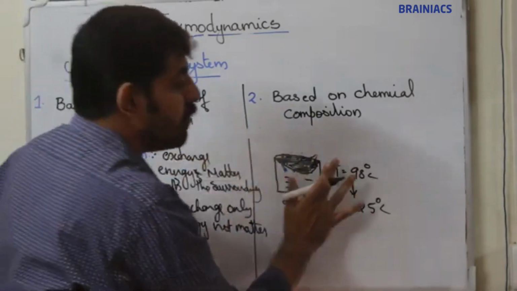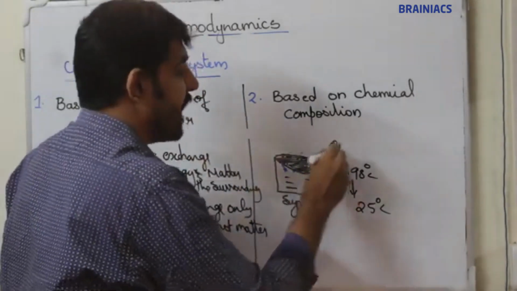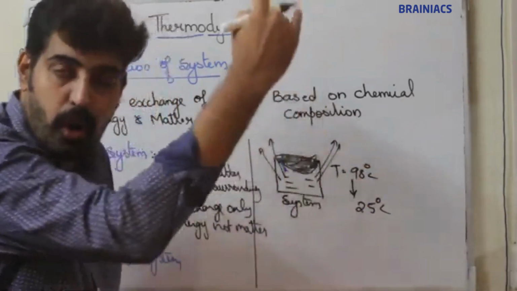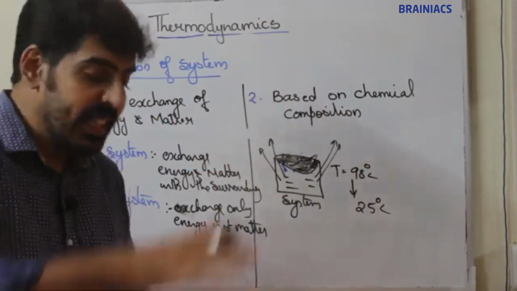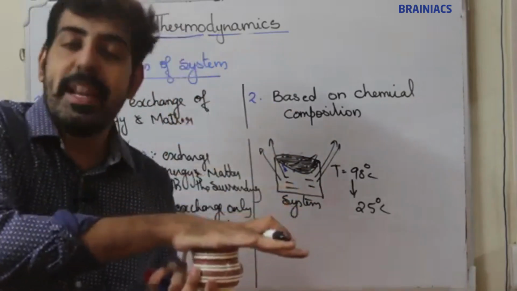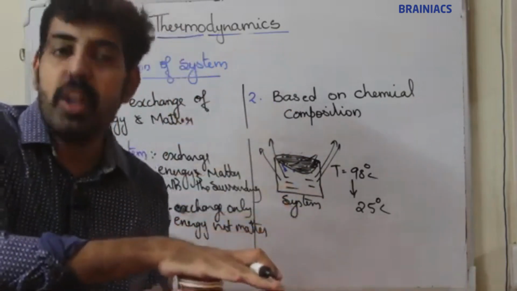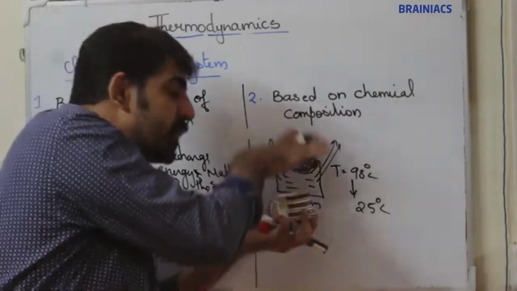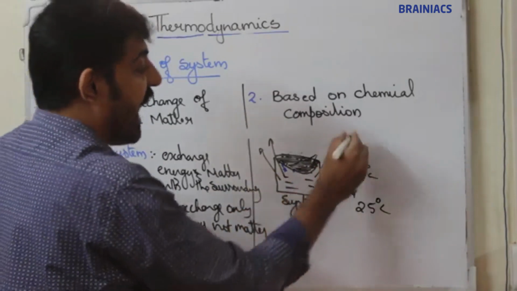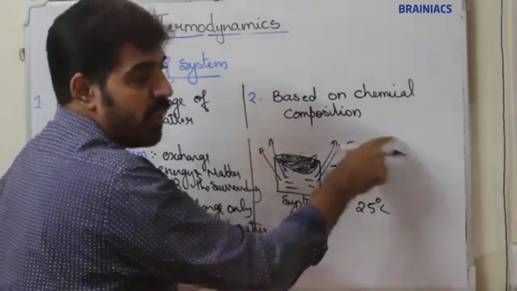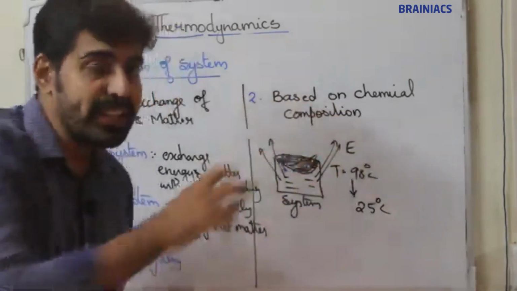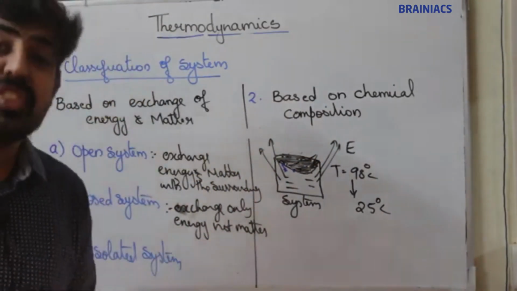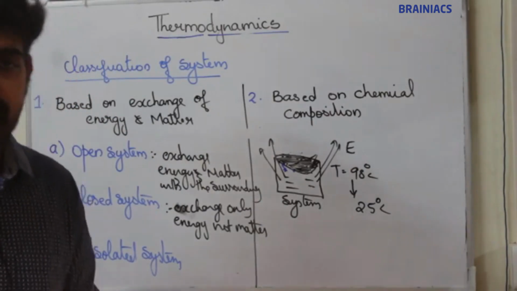Now the system will exchange energy with the surroundings, right? After some time, the temperature will drop and the hotness decreases. But since the cup is closed, matter will not be exchanged with the surroundings. Evaporation will not take place because the cup is closed. That means here energy is exchanged with the surroundings, but matter is not. Those systems are known as closed systems: systems which can exchange energy, not matter.